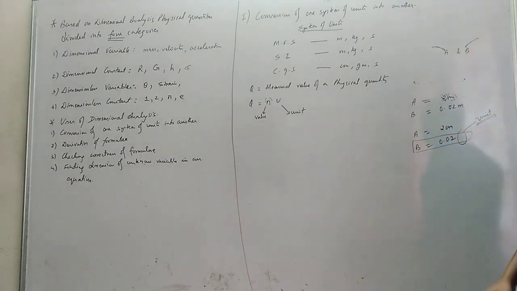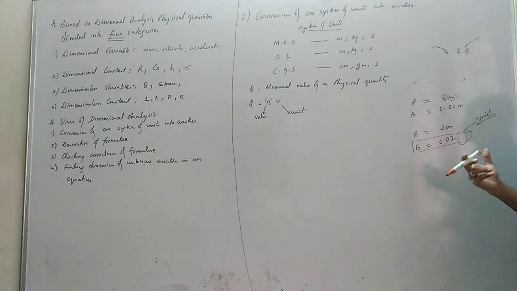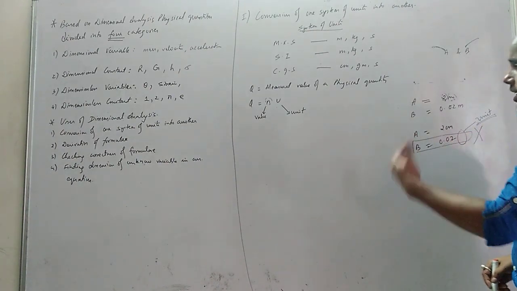Understood? Okay, now what did this student do? This student only wrote the value 0.02. Now I will be left guessing what the unit is. So that is wrong. This is not a measured value. This is a number. You understand? Now, next point. Listen carefully.